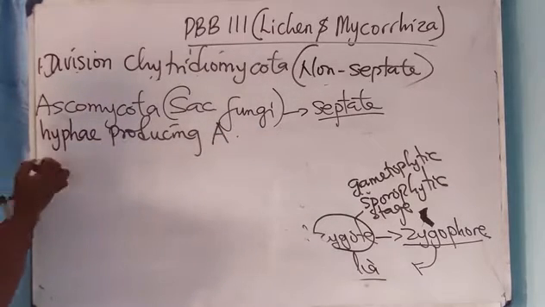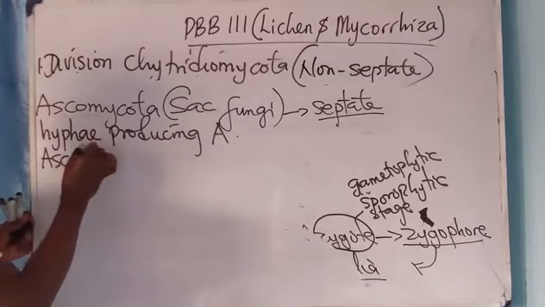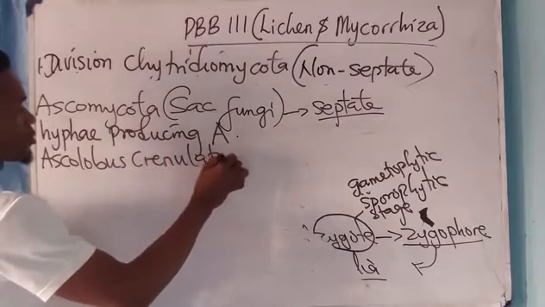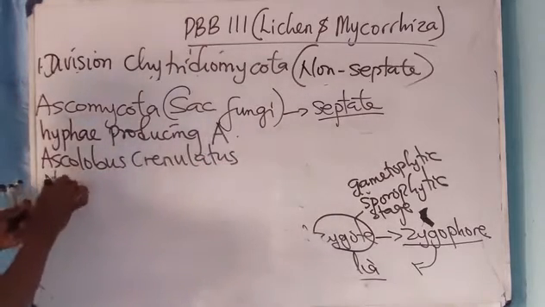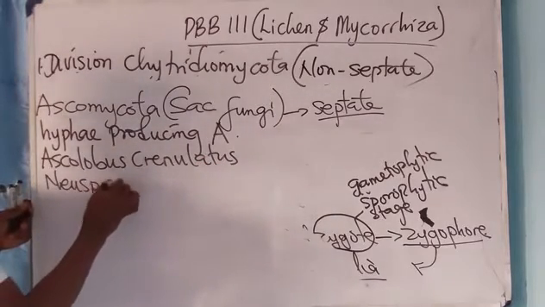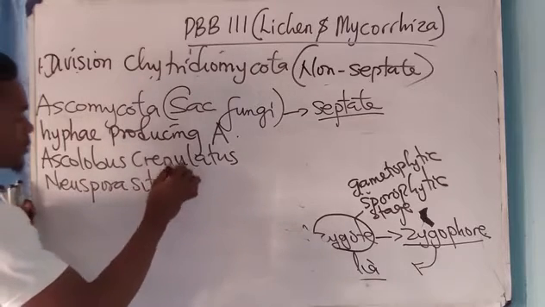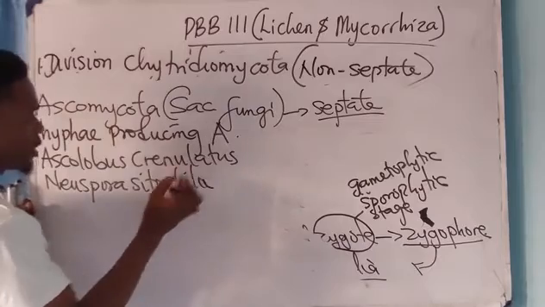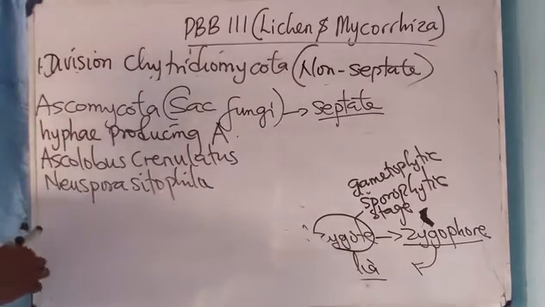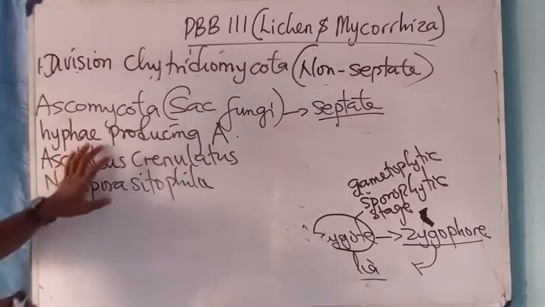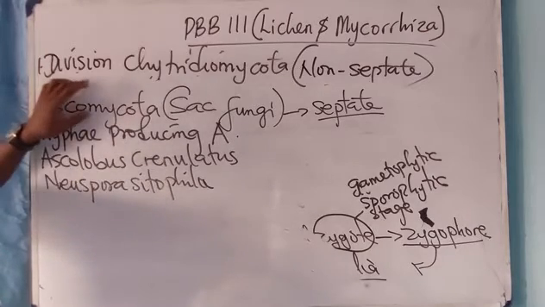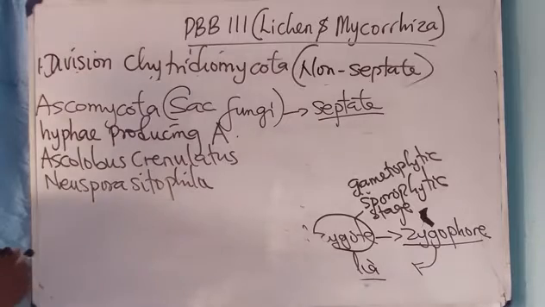Examples are Ascobolus crenulatus and Neurospora sitophila. Now, these two ascomycetes, they produce hyphae, right? They are hyphae-producing ascomycetes. Now, there are some that do not produce hyphae.